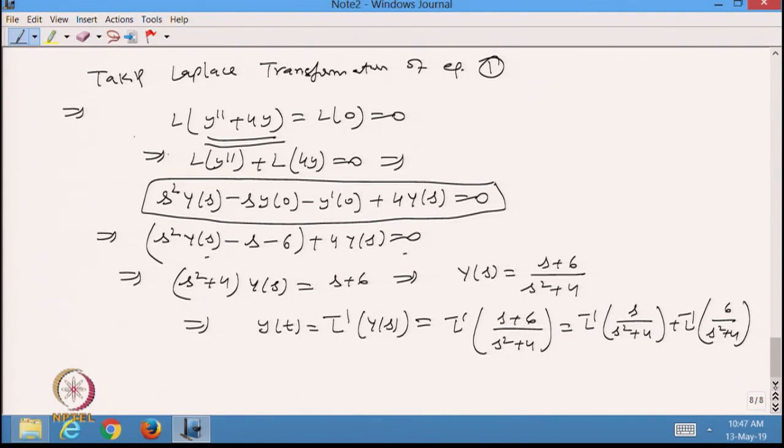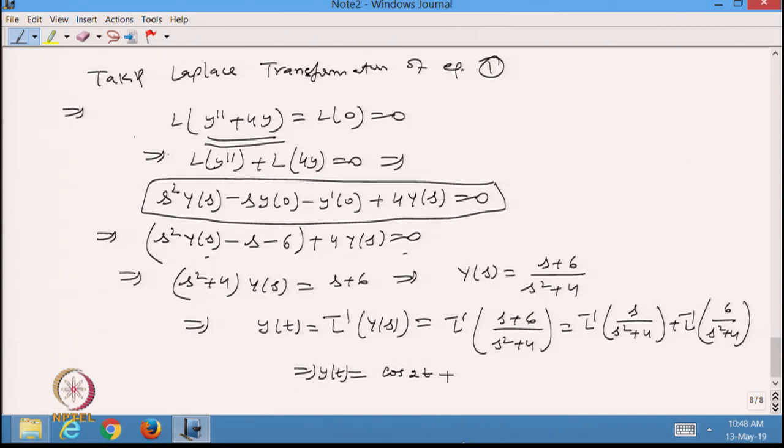From the values of the known functions, my y(t) is cos 2t, because if I take the Laplace transformation of cos 2t, this is the value. And for the second term, 2 square is coming here and a 2 should be there.